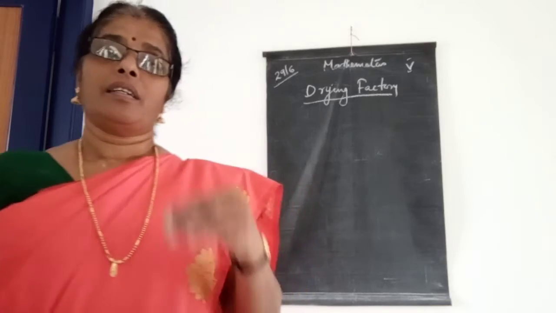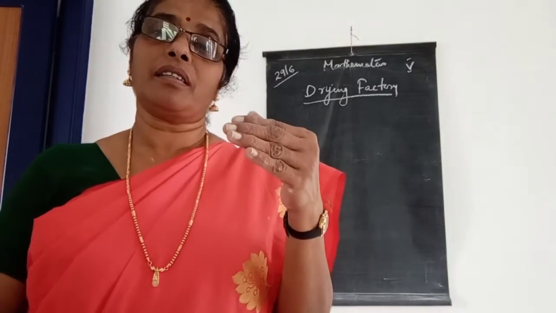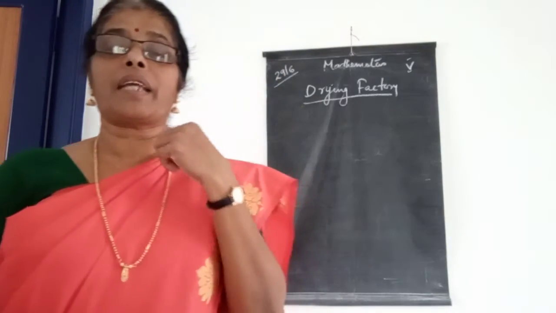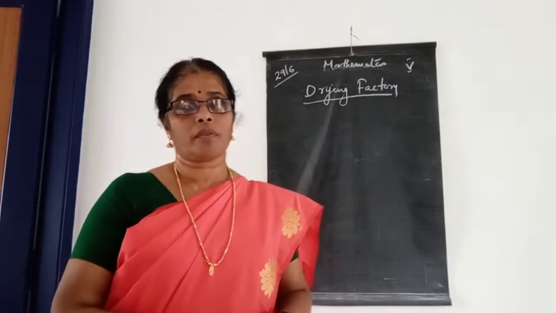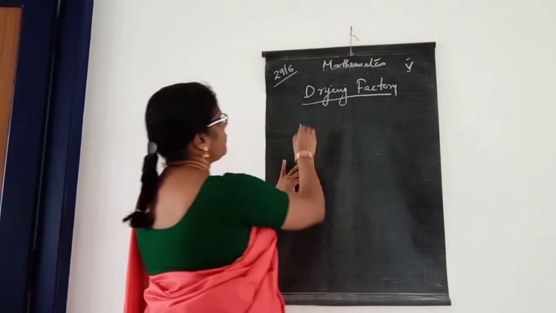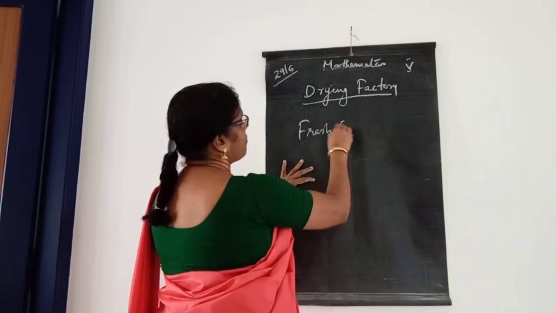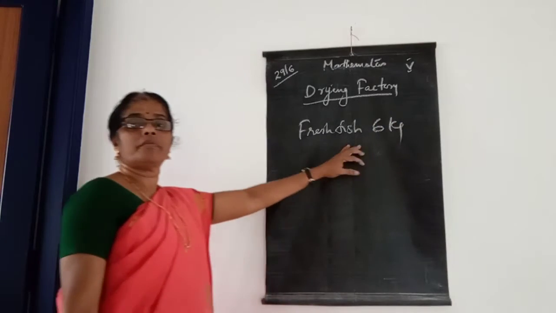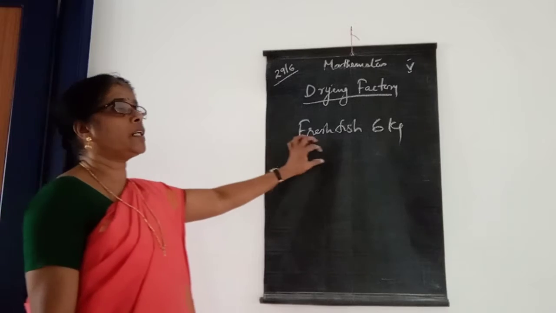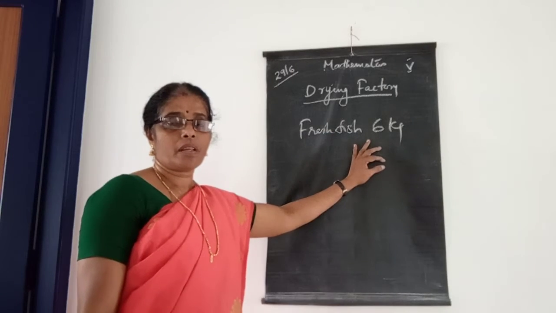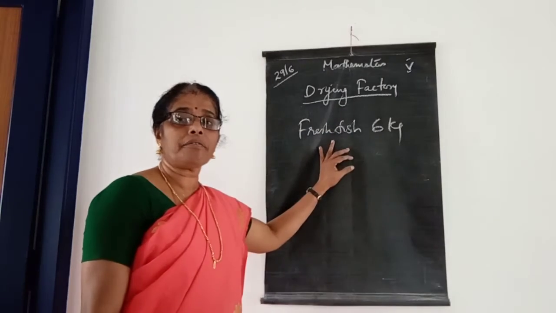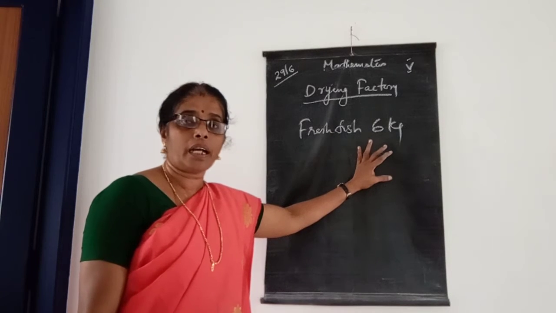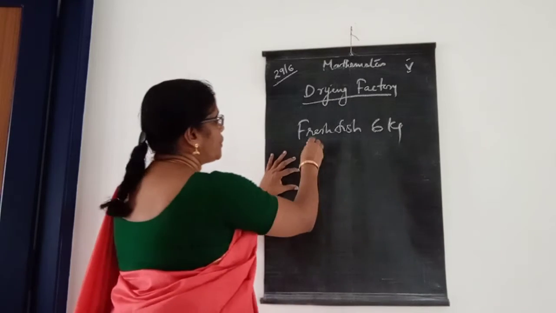If we buy 6 kilograms of fresh fish and dry it, it is reduced to one third.